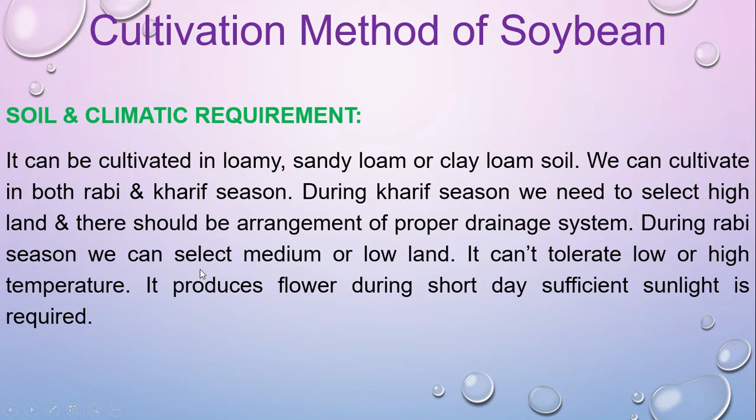During Rabi season, we can select medium or lowland, because at that time rain is not too much. It can tolerate low or high temperature, and it produces flower during short days. Sufficient sunlight is required.